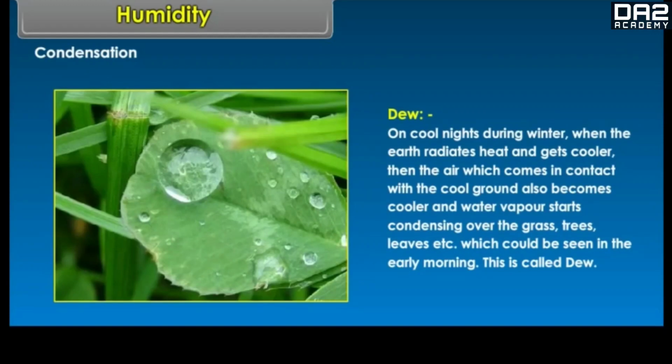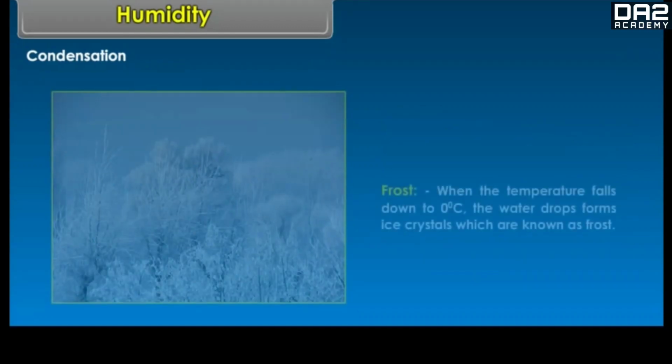On cool nights during winter, when the earth radiates heat and gets cooler, then the air which comes in contact with the cool ground also becomes cooler and water vapor starts condensing over the grass, trees, leaves, etc., which could be seen in the early morning. This is called dew. Frost.